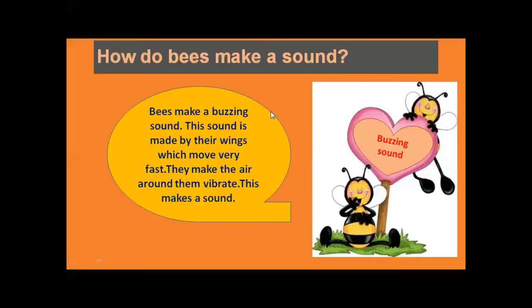So this is the activity. How do bees make a sound? The answer is this one. Be quick. Take a picture or screenshot of this. Be quick.